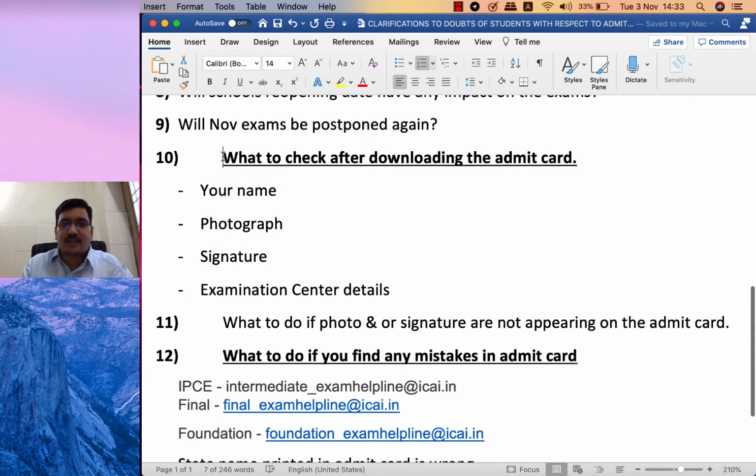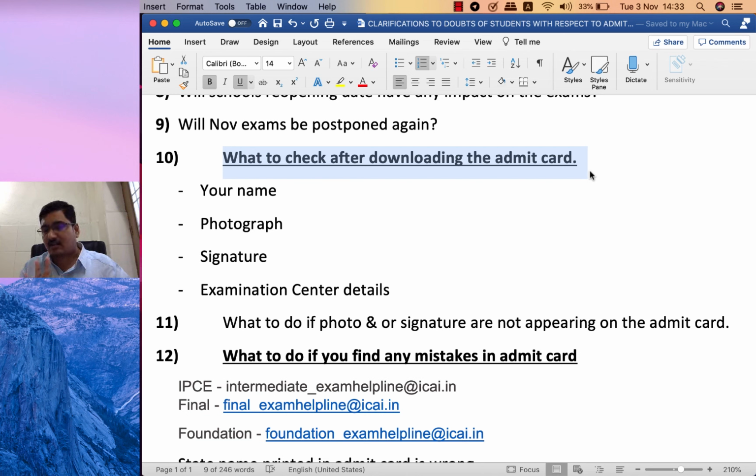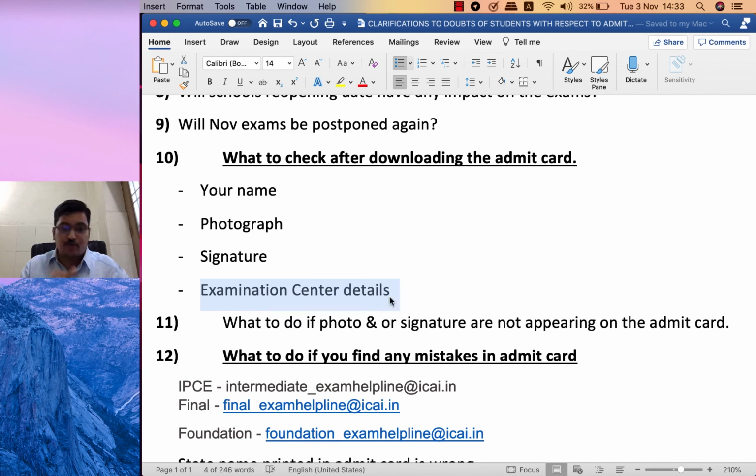So you need to check the following aspects after downloading the admit card. Check whether your name is correctly printed or not. Check whether your photograph is printed and whether it is correctly printed. Check whether your signature is present or not. Check the examination center details. You need to check all these details.